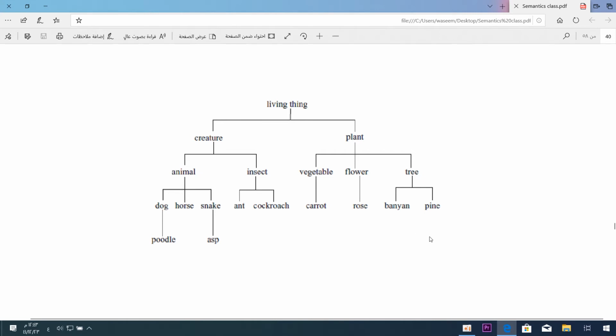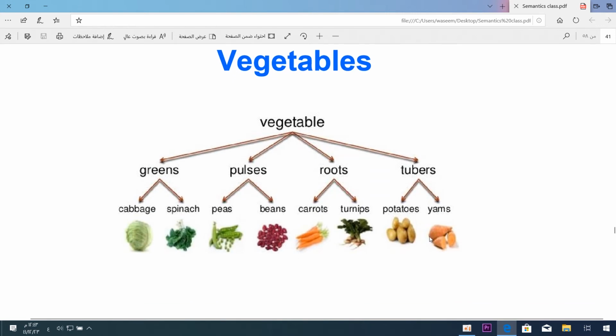And now vegetables. This is a much more detailed discussion. We have greens, pulses, fruits, and tubers. Cabbage and spinach are included in the term greens, because cabbage is a kind of greens, spinach is a kind of greens, and even cucumber is a kind of greens. And then we have peas and beans, so all of them are included in the word pulses.